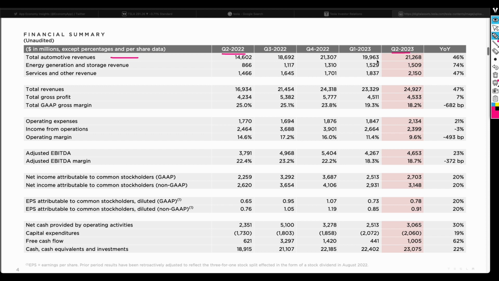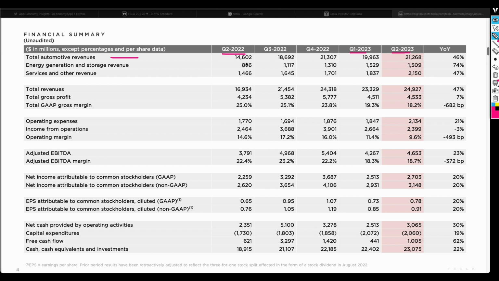And then if you compare it quarter on quarter, we look at quarter 1 versus quarter 2, you can see that there's about a $2 billion increase from just about 20 billion to about 21.3. So that would be about a 1.3 billion increase there.